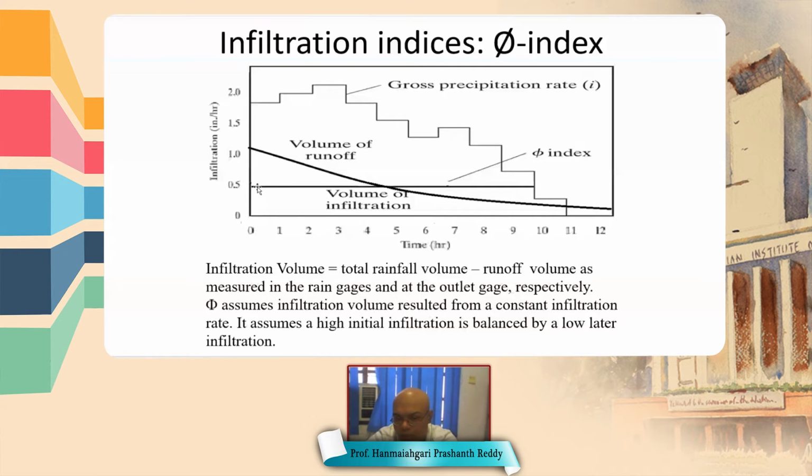So that line is shown here. This is a line which is a constant infiltration rate. If you look at the area under this constant infiltration rate and the area under this curve, it is the same. To make our life simple, we are using a constant infiltration rate that is called the phi index.